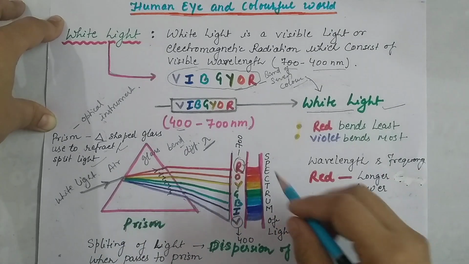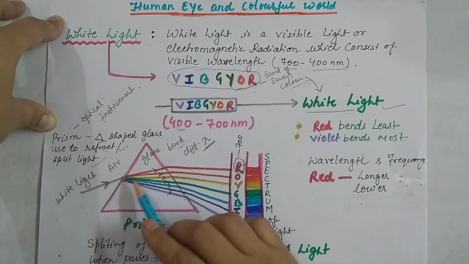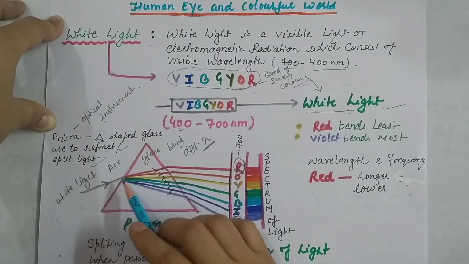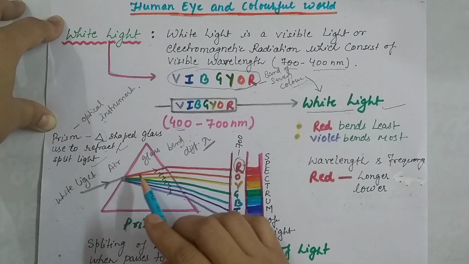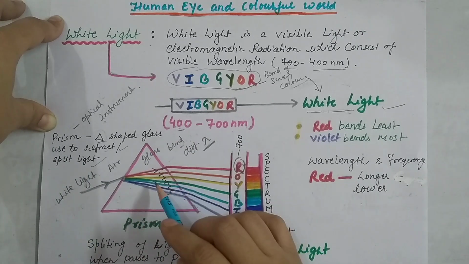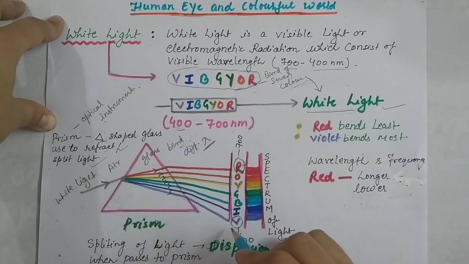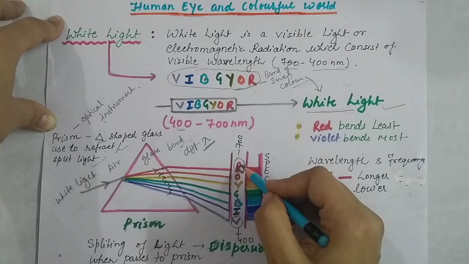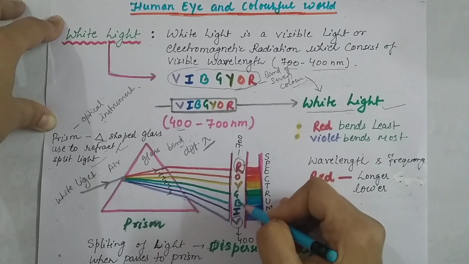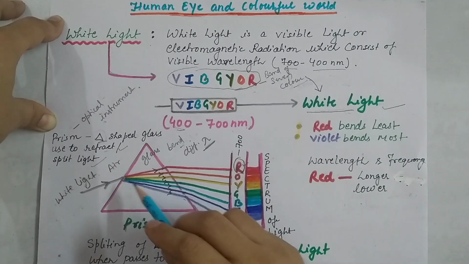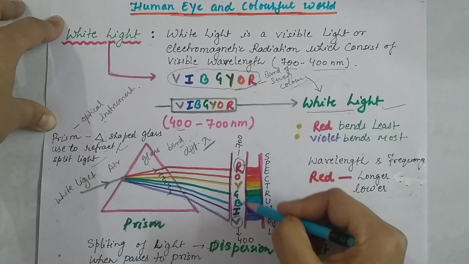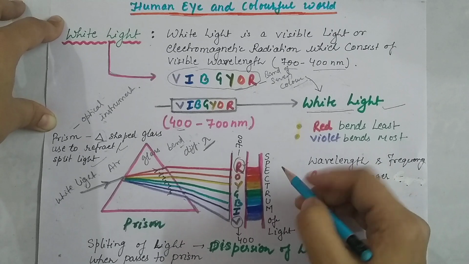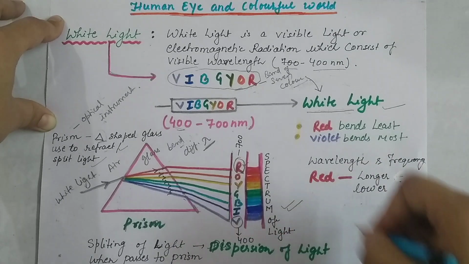Now you are able to see that when this white light passes through the glass, it splits into different colors of different wavelengths, that is VIBGYOR. Here we have red, orange, yellow, green, blue, indigo and violet. They split into these 7 bands of color, and that is called the spectrum of light.